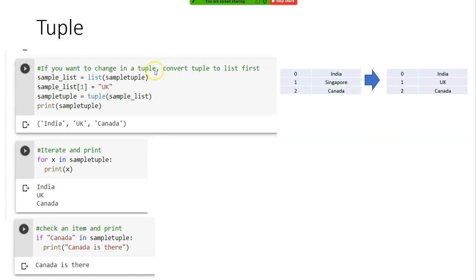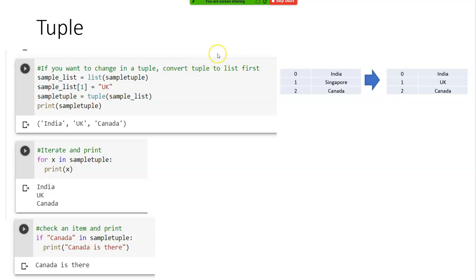So if you want to change something in a tuple, okay, right? So what are we trying to do here? Remember a tuple is unchangeable, right?